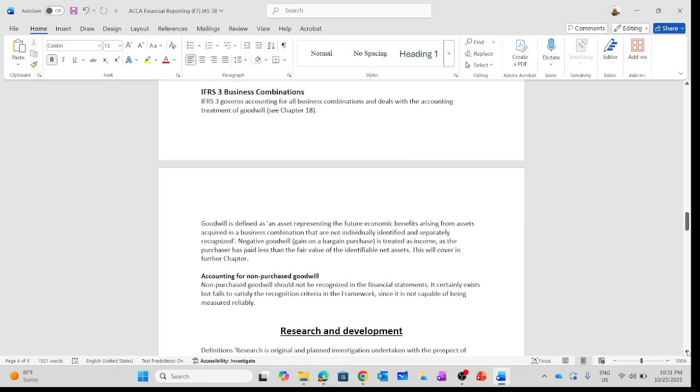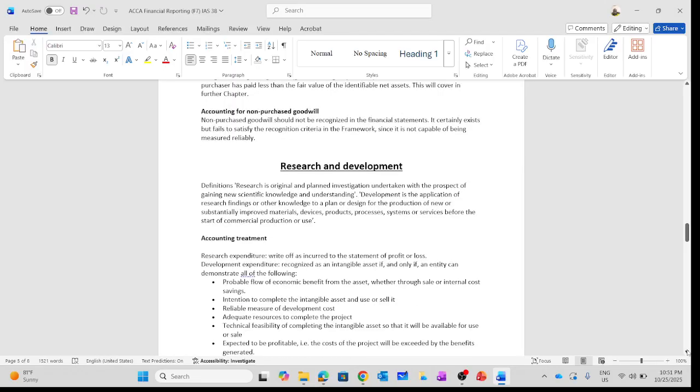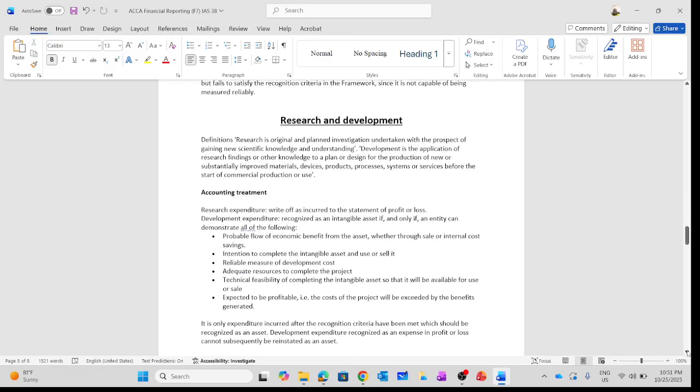So now we are going to look at research and development cost, a very important area for us to understand, as per IAS 38. So now we need to look at the distinction between research and development cost. Research is an original and planned investigation undertaken with the prospect of gaining new scientific knowledge and understanding. So when you're talking about research, it means we are going to expense it. We are not going to capitalize it.